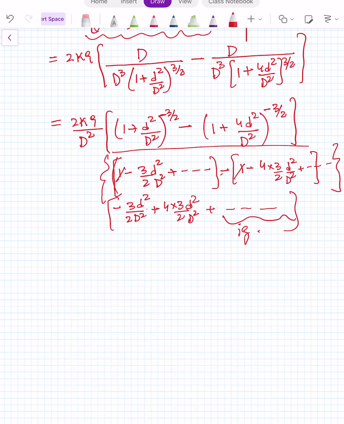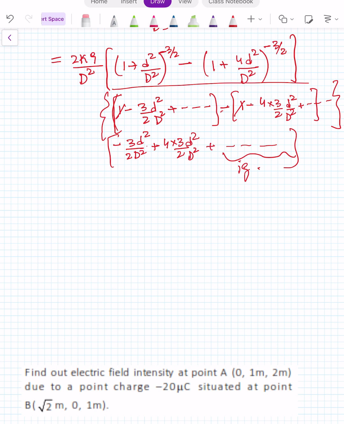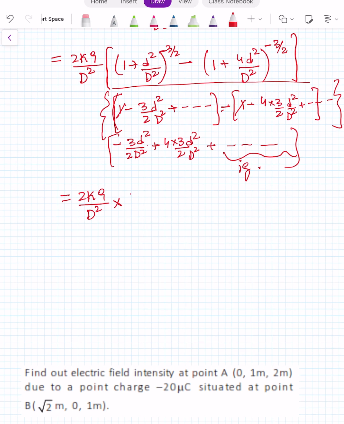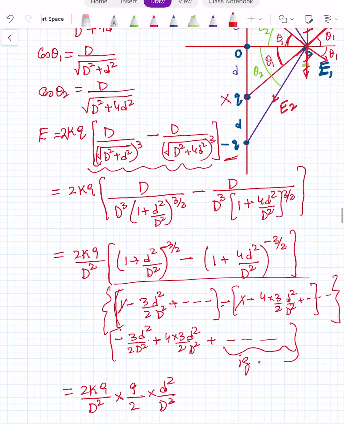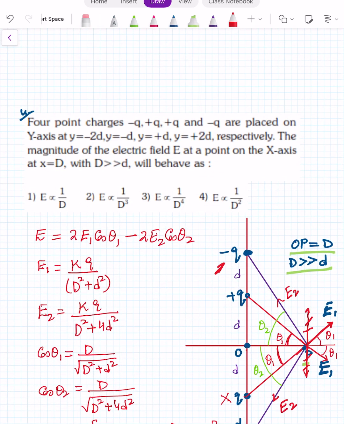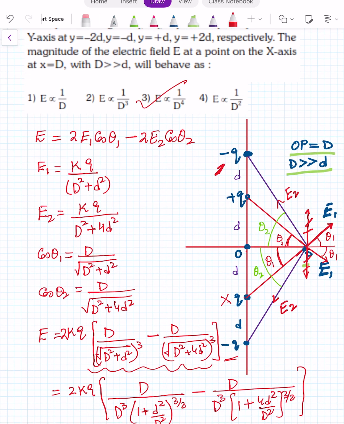So what are we left with? It is 2kQ upon D square into, now this will be 3 into 3 by 2, that is 9 by 2, into d square by D square. So the electric field will become proportional to 1 upon D to the power 4. See which option is matching. Option 3 will match. It is a nice question, a lengthy question from a previous year JEE Main.